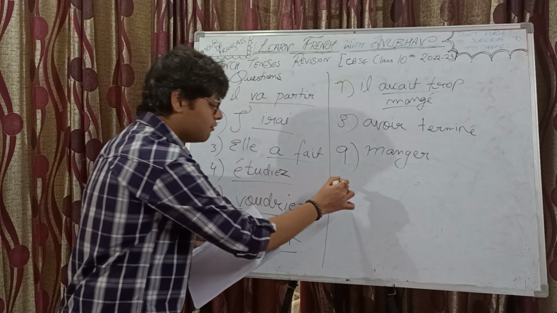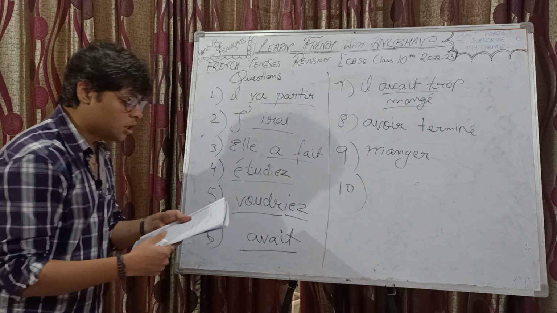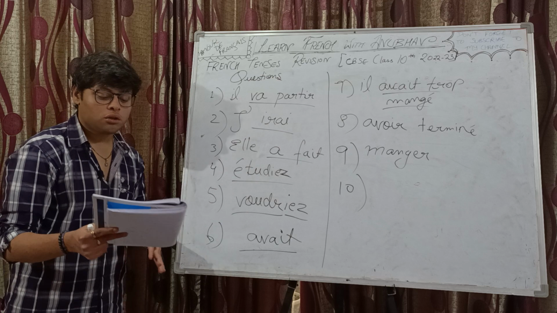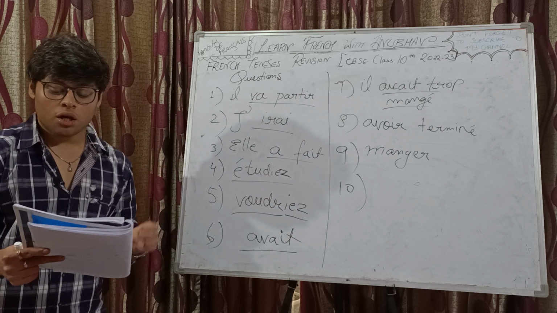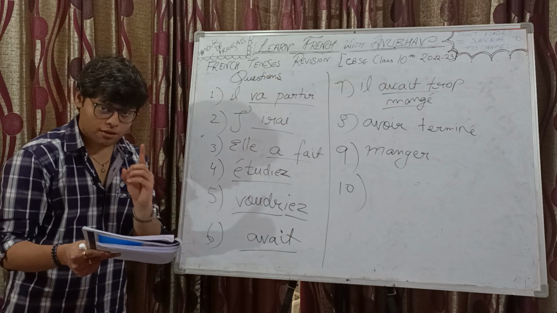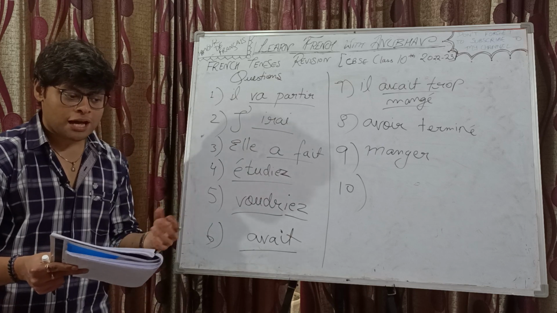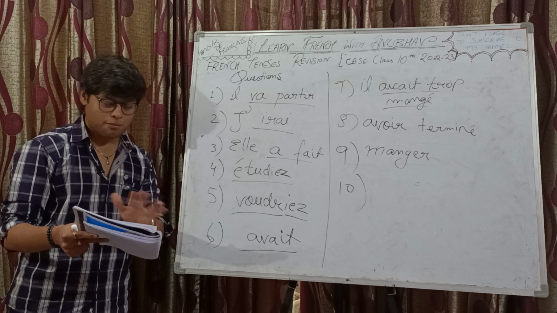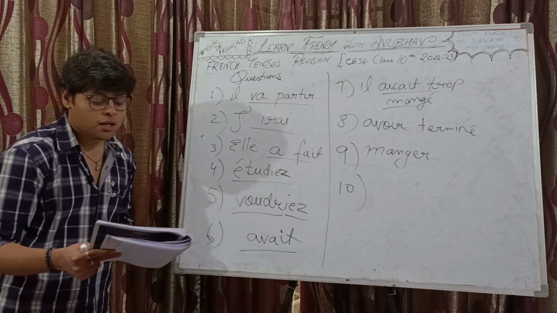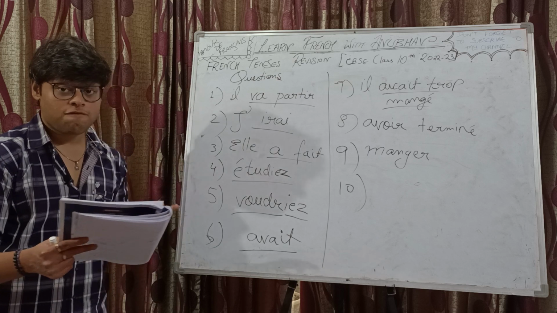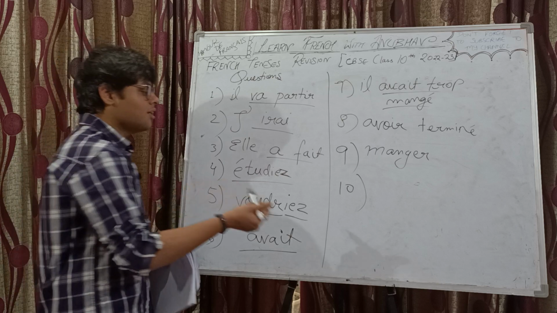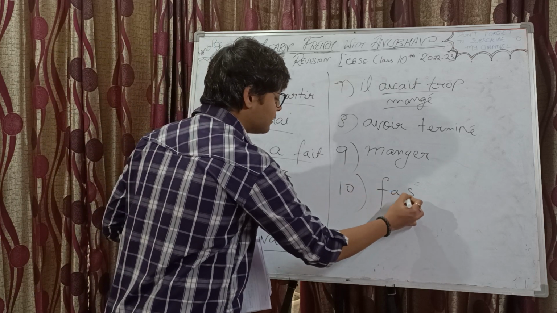Okay, and the last one: je veux que tu ___ faire une pizza. Faire is the verb. So I want that you should make a pizza. Make will be the better translation. Prepare is another verb. Faire means to make or to do. Here it means to make. So je veux que tu fasses une pizza. Faire is an exception of the subjunctive. So the answer is fasses.